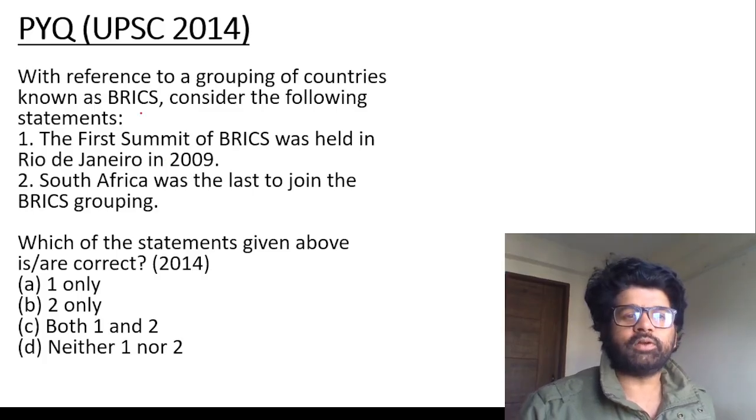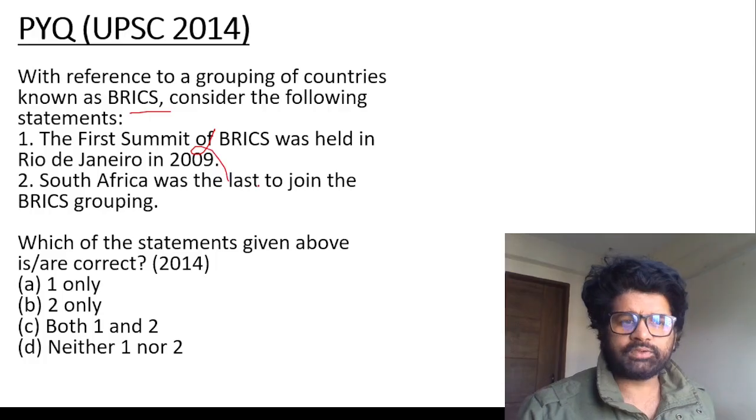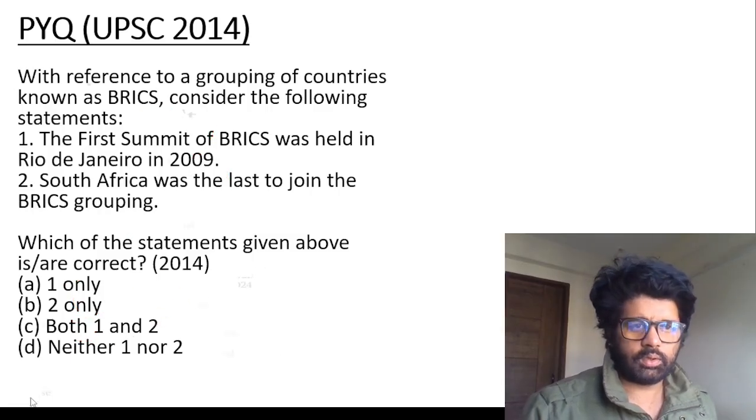With reference to the grouping of countries known as BRICS, PYQ, guys. First summit not held in Rio de Janeiro, Yekaterinburg, Russia. So first is wrong. Second is correct. South Africa was the last to join the BRICS grouping at that time. So B is the answer now.